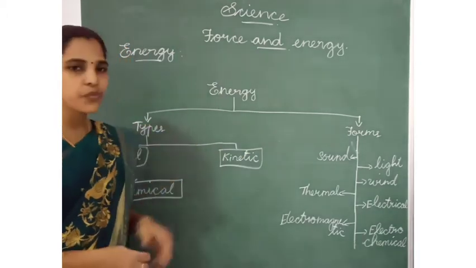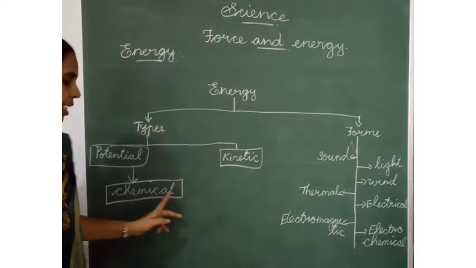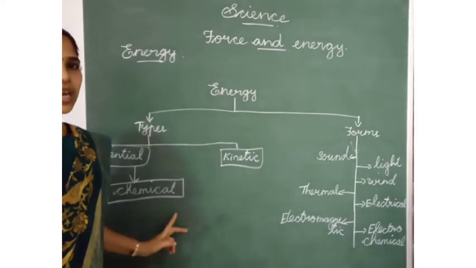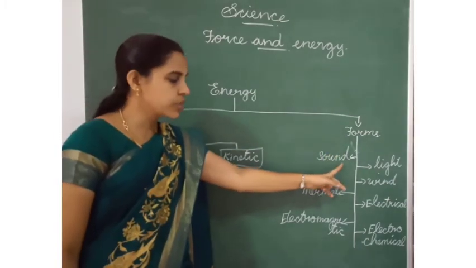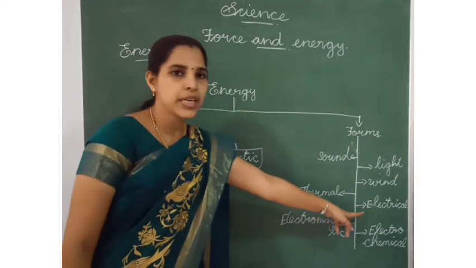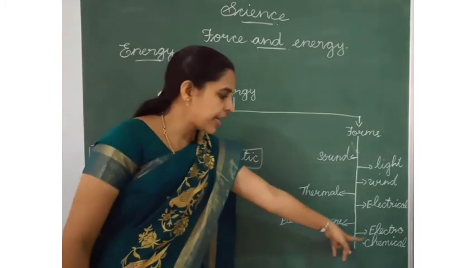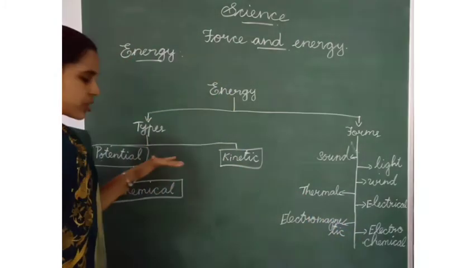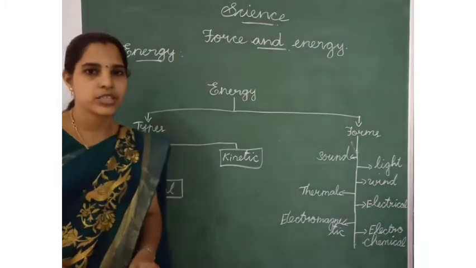What are the types of energy? Potential energy, kinetic energy and chemical energy. These are the forms of energy: sound energy, light energy, wind energy, thermal energy, electrical energy, electromagnetic energy and electrochemical energy. Today we will study about potential, kinetic and chemical energy.